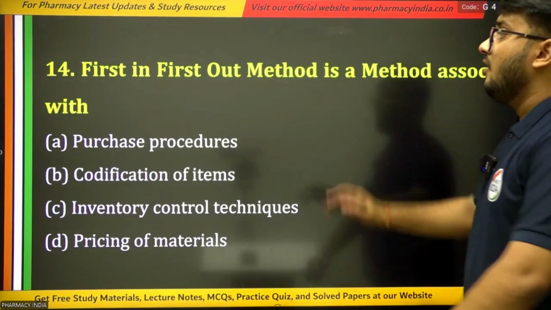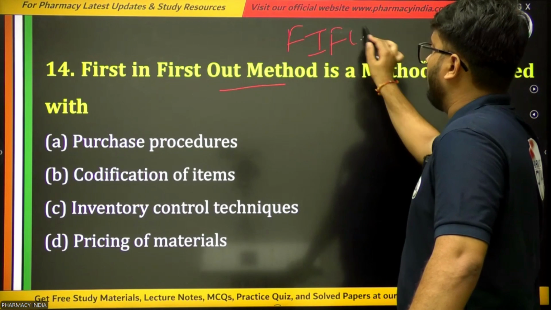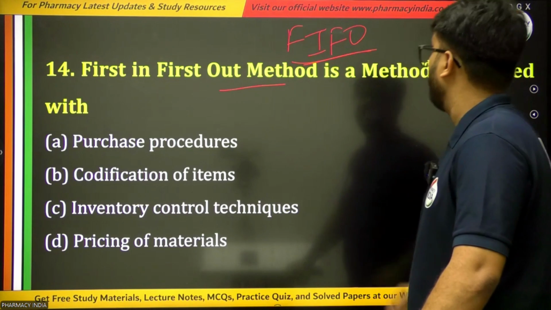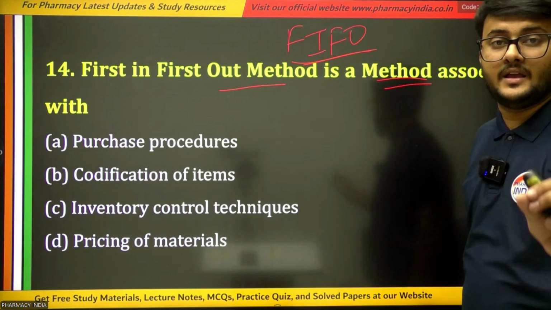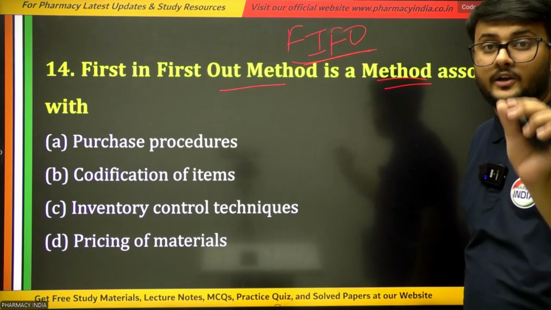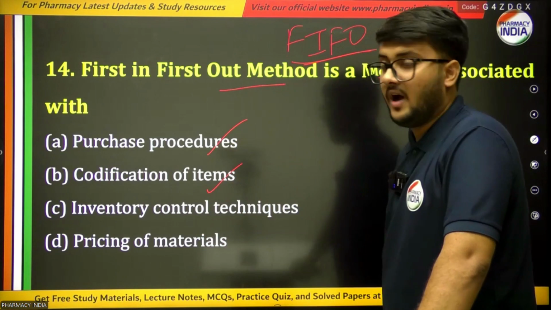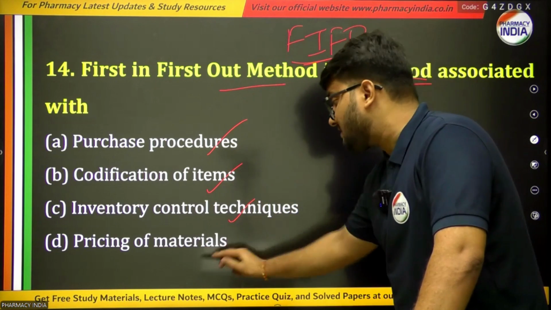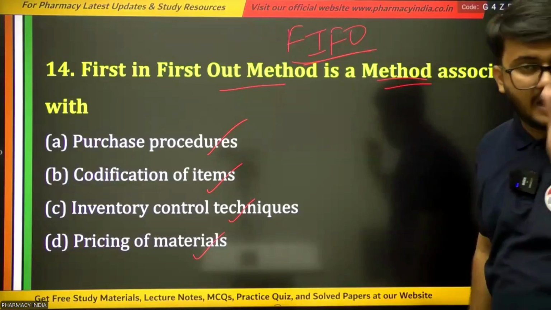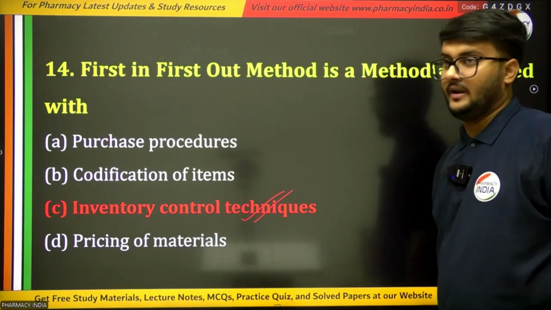Next question is, the first in first out method, that is FIFO method, is associated or related to which? Purchase procedures, or codification of items, or inventory control techniques, or pricing of material. And the answer is very simple, option C, inventory control techniques.